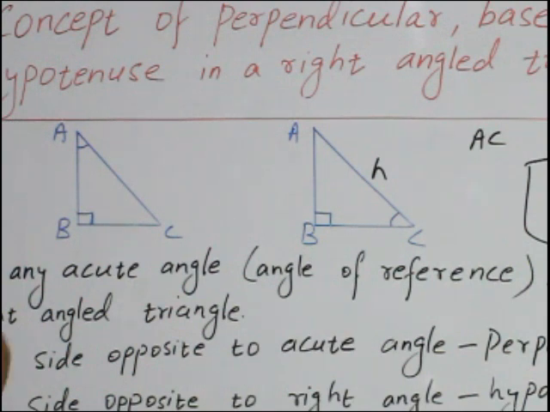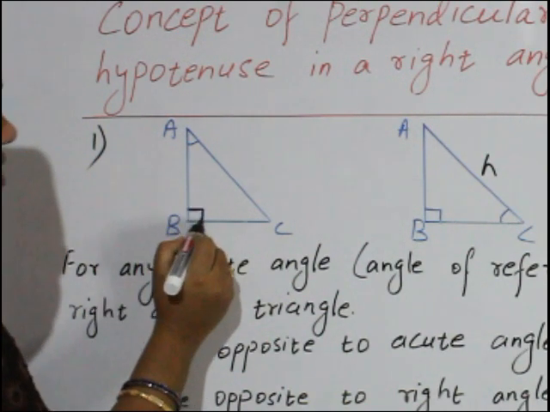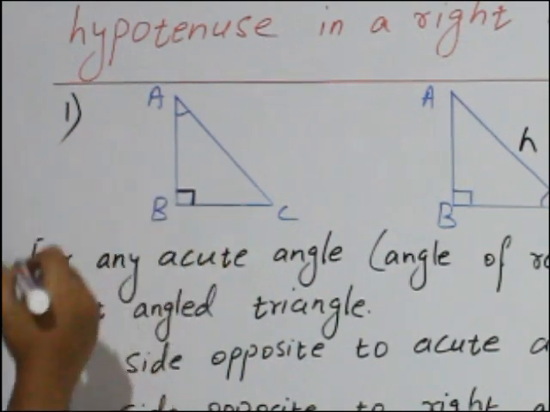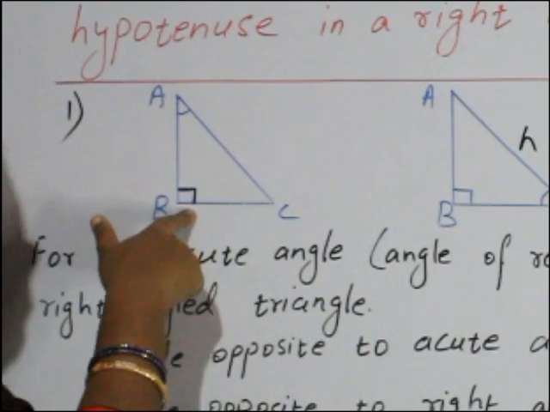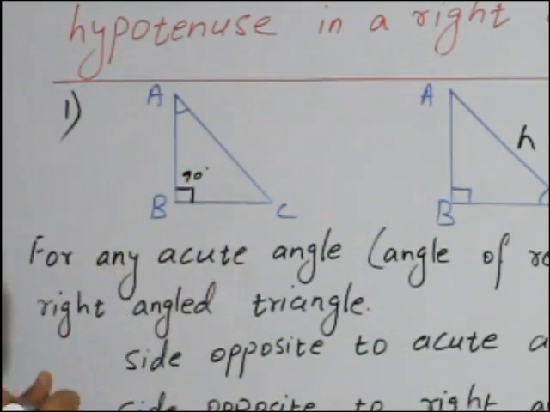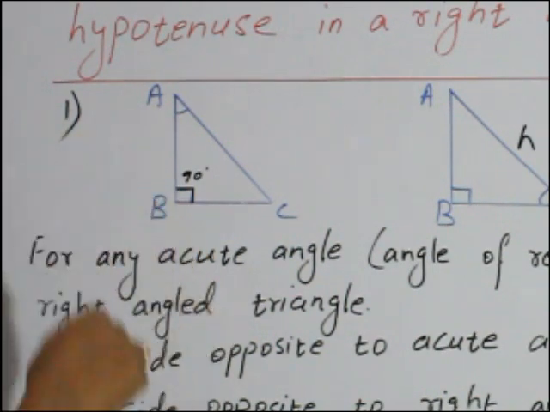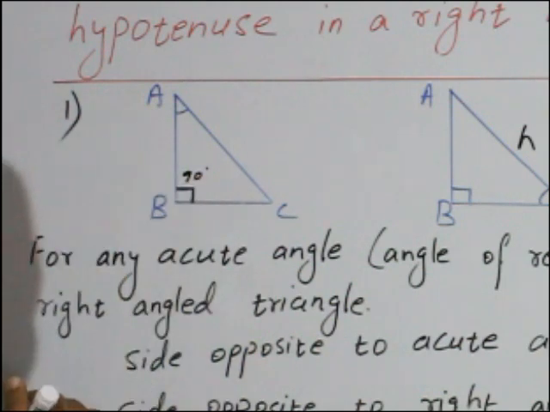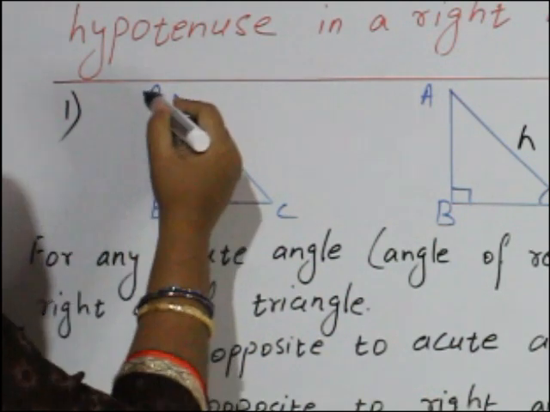Consider the first right angle triangle ABC. Here one angle is 90 degrees. You can see a square symbol. As explained in the last class, wherever the square symbol is there, it shows 90 degrees. So where is the right angle? Right angle at B. Then what about the other two angles?